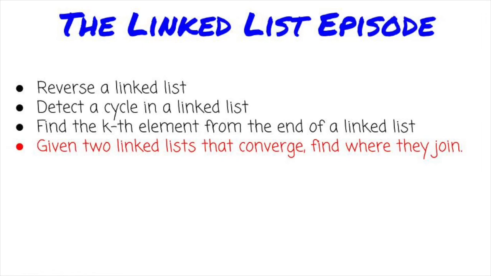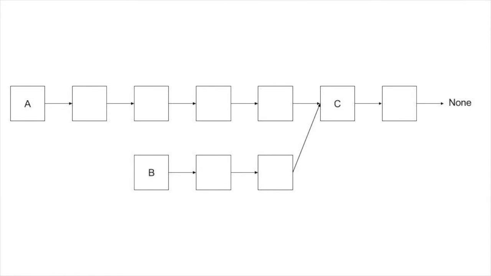What does it look like when 2 linked lists converge? At some point, the next nodes for 2 lists with different heads have next pointers that both point to the same node, where they converge. For example, here are 2 lists with heads A and B that both converge at C. From that point on, they're the same list. Given the heads of the 2 linked lists, how can we find this spot?